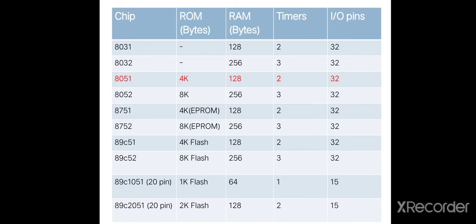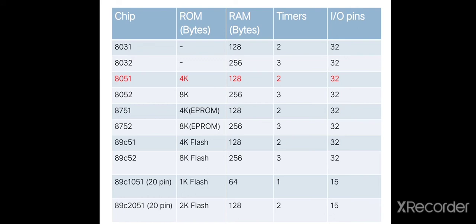Then 8051 microcontroller contains 4 kilobytes of ROM, 128 bytes RAM, 2 timers and 32 input-output pins. In this semester, you will study 8051 microcontroller in detail.